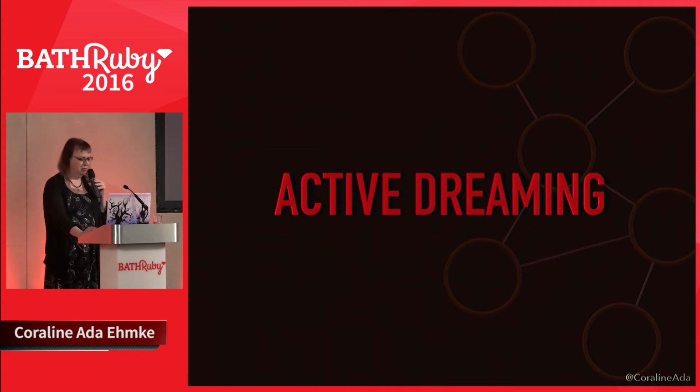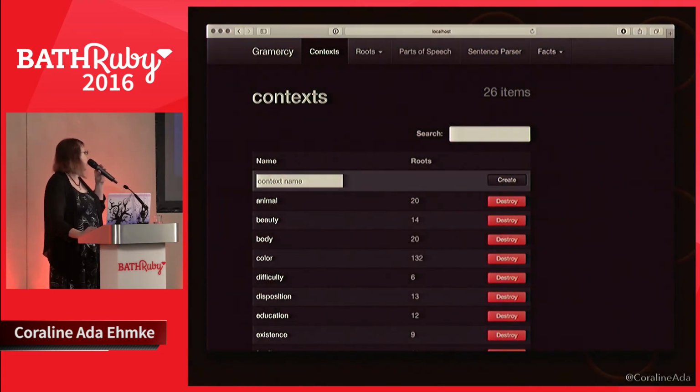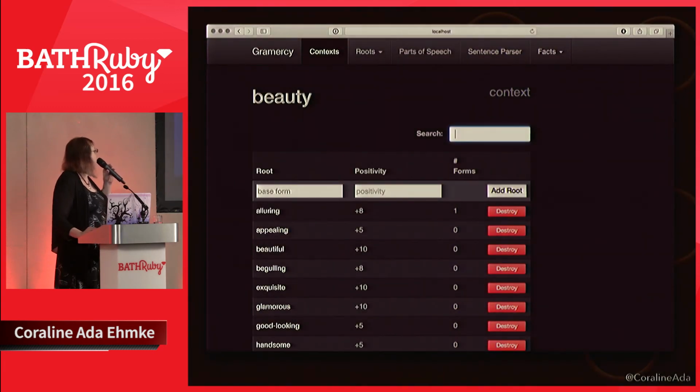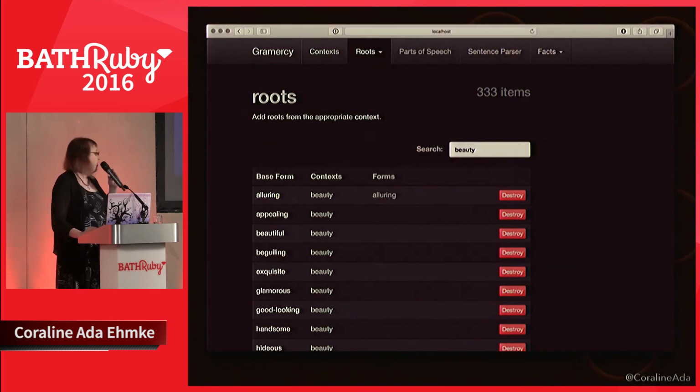So how did I model data in Sophia? Core abstract concepts are called contexts. So in my management application, here are some contexts like animal and beauty and color and difficulty. So if we look at a specific context like beauty, you can see we have these roots. Roots have a base form. Roots are basically an expression of a context. They have a base form.